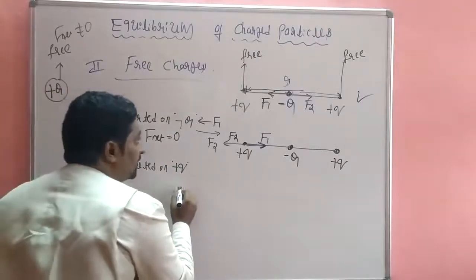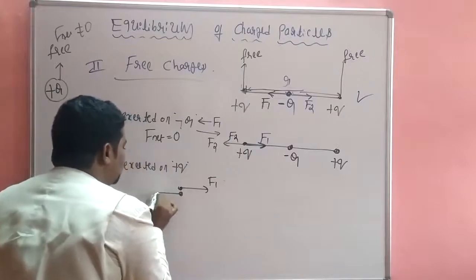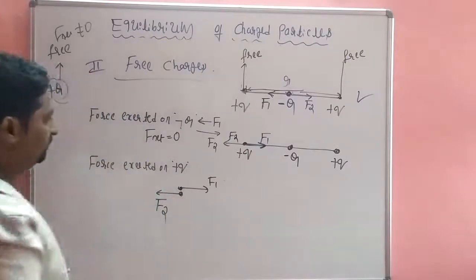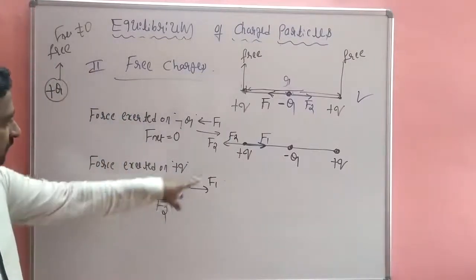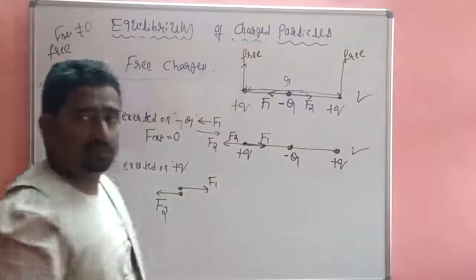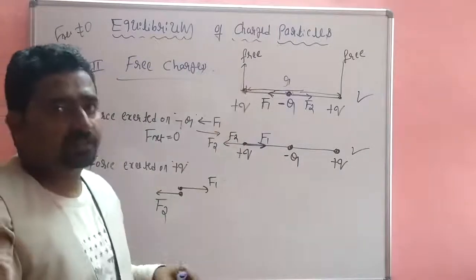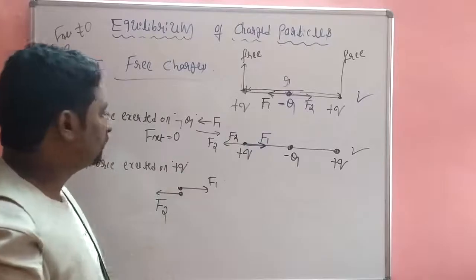So this is F1, this is F2. So the second possibility is also obeyed. Both the possibilities are obeyed. The net force is 0.